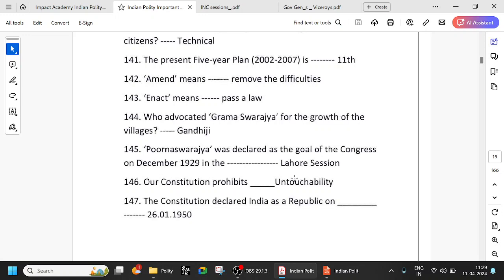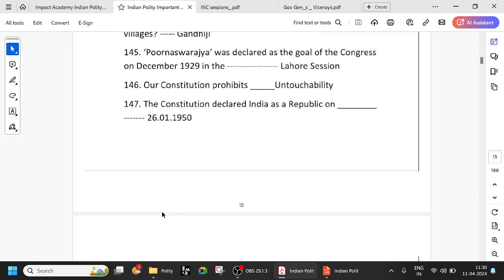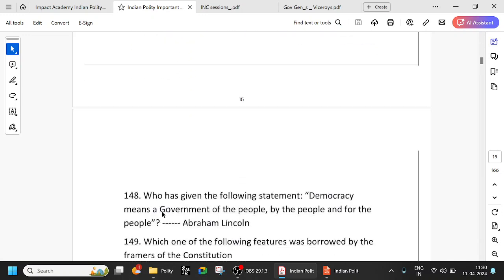Our constitution prohibits untouchability through Article 17. The Constitution declared India a republic on 26 January 1950, when the constitution came into force. When was it adopted? November 26, 1949. Very important.